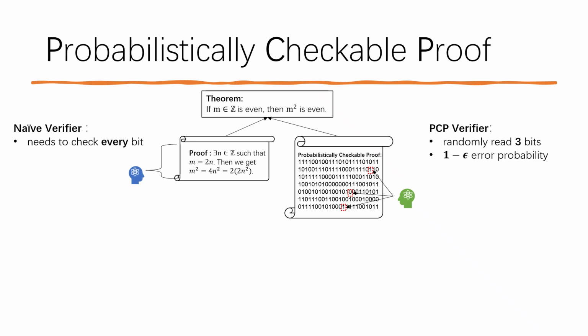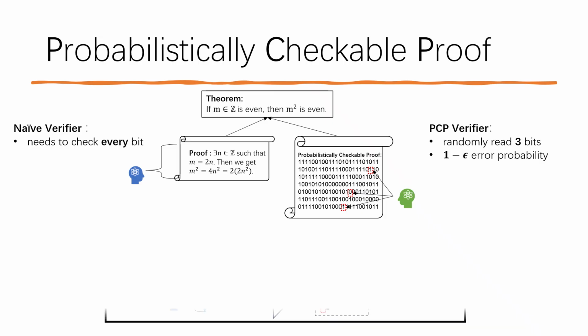To verify whether a proof is correct, a naive verifier needs to check every bit of the proof. A PCP verifier only needs to read a constant number of random bits and has constant error probability. More precisely, if the statement you want to prove is correct and has a proof for the naive verifier, then there exists a proof that the PCP verifier accepts with probability 1. If the statement you want to prove is not correct, then no matter how you write your proof, the PCP verifier can only accept with probability at most 1 minus epsilon.